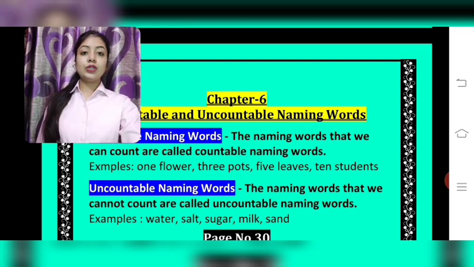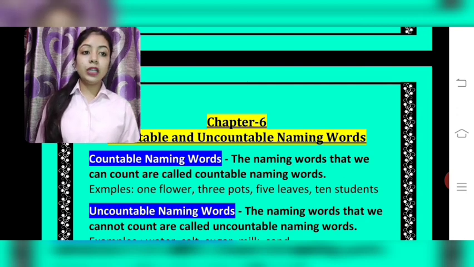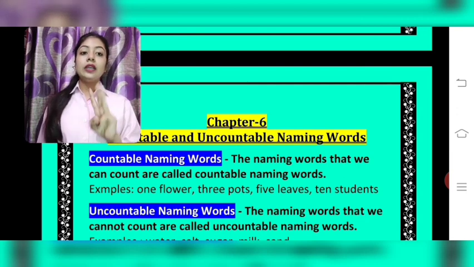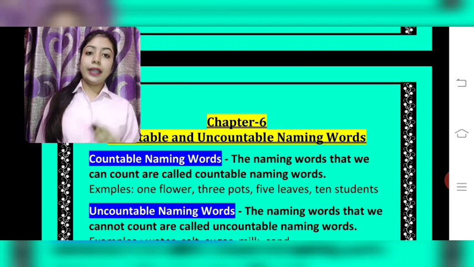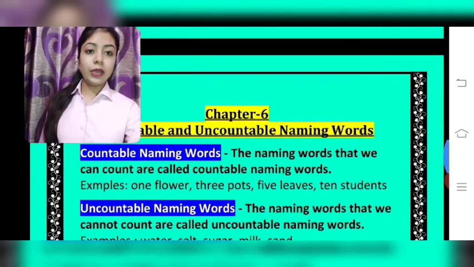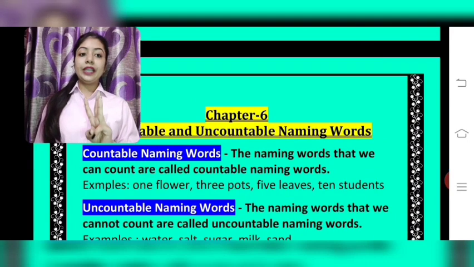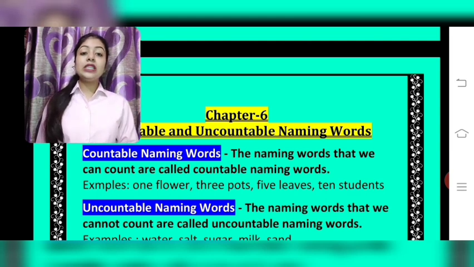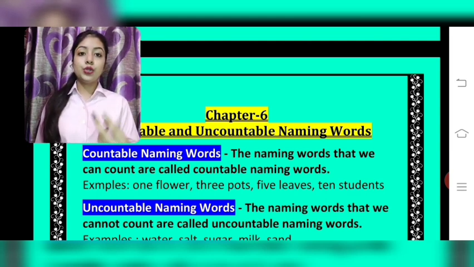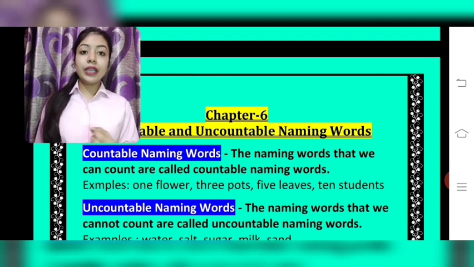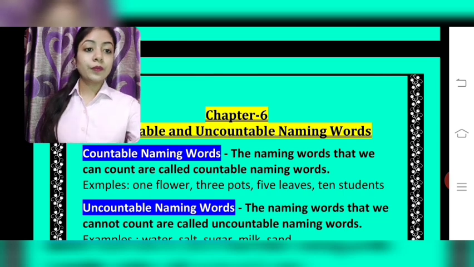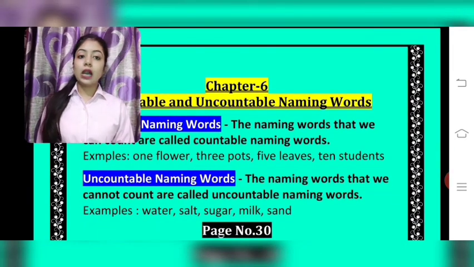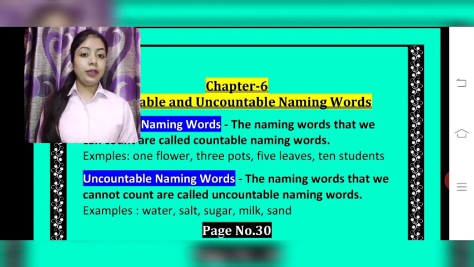Examples of countable naming words are 1 flower, 3 pots, 5 leaves, 10 students. The examples you can see on my screen also. It can be 10 students, 20 students, anything. It means we can count. A number is there, 1, 2, 3, 4, and so on. If we can count, that means it is a countable naming word. But if we cannot count it, that is an uncountable naming word. The naming words that we cannot count are called uncountable naming words.